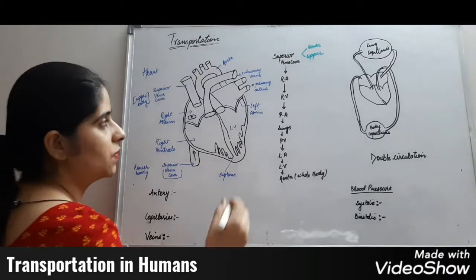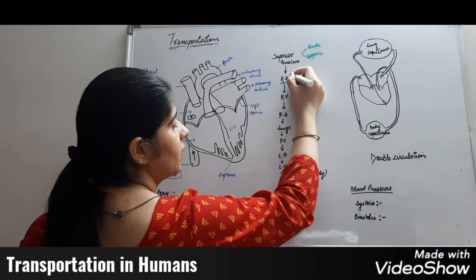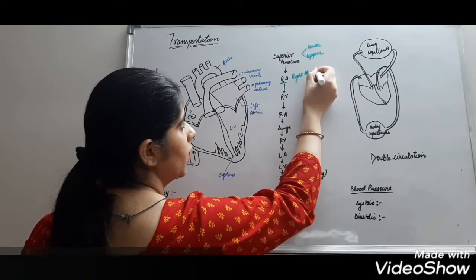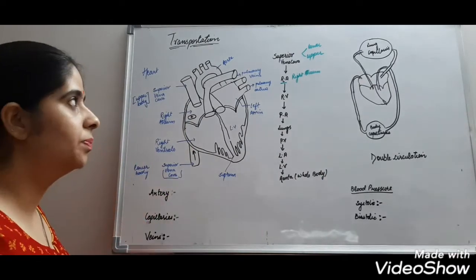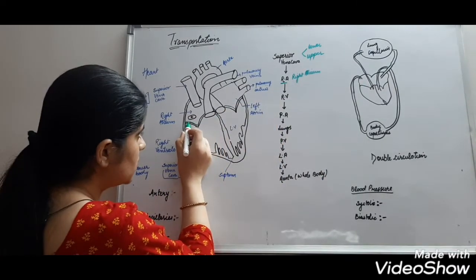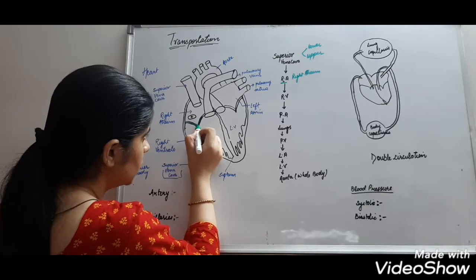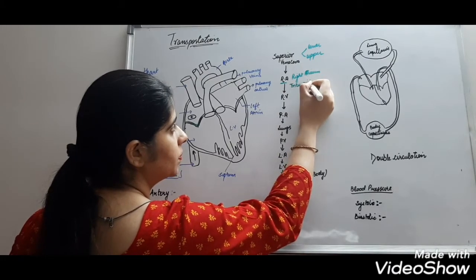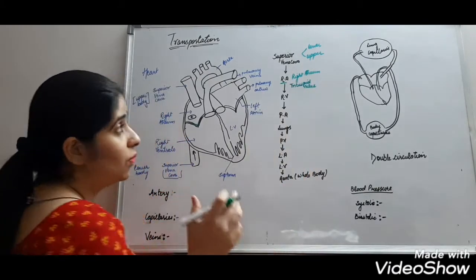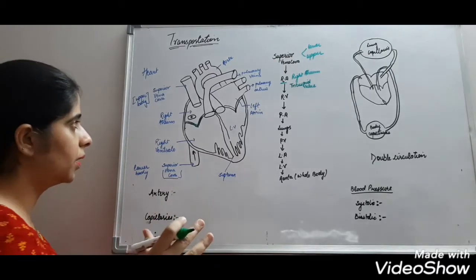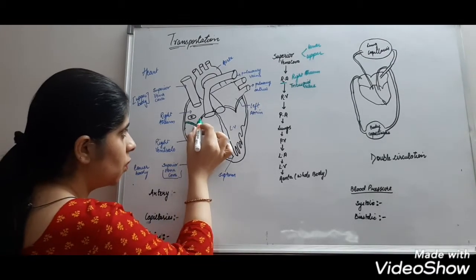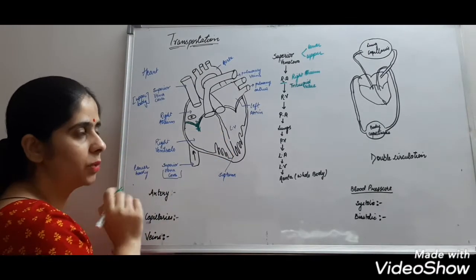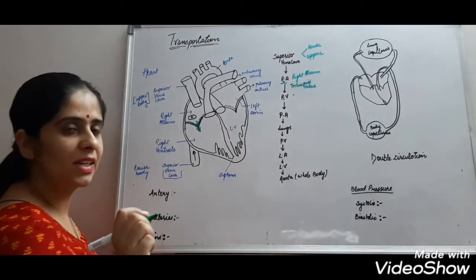Superior vena cava transferred the blood to right atrium, and from the right atrium these are the valves known as tricuspid valve. When the right atrium is full of the blood, the pressure exerts on this wall and these walls get open and blood is transferred to the right ventricle through tricuspid valve.